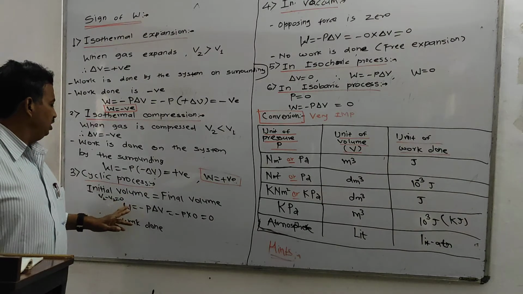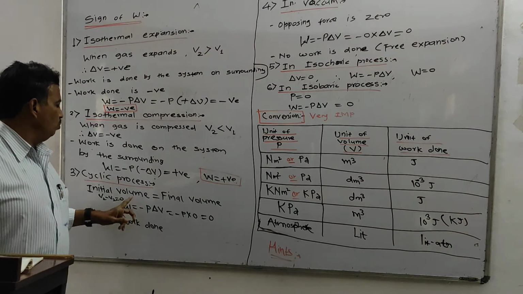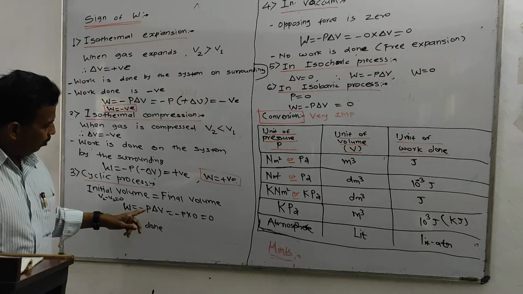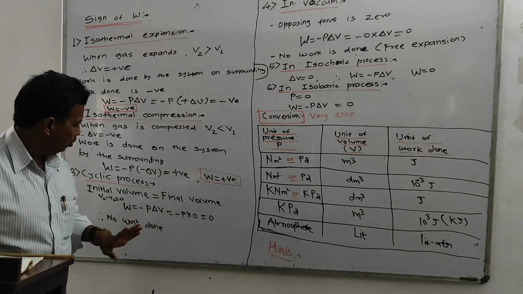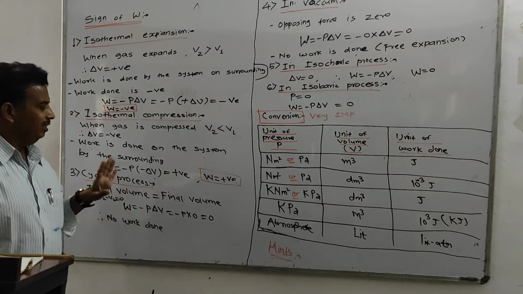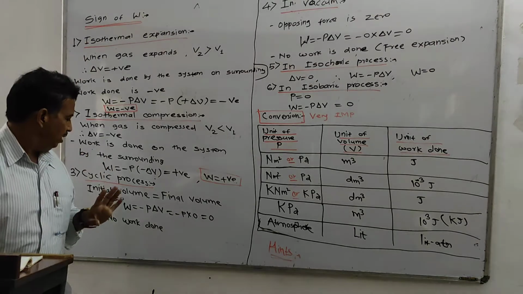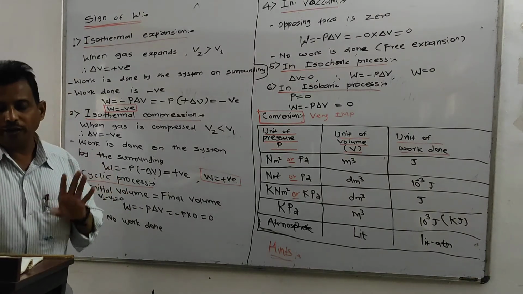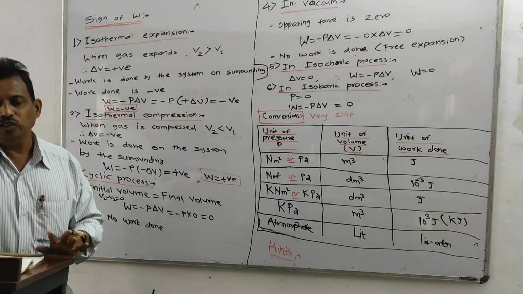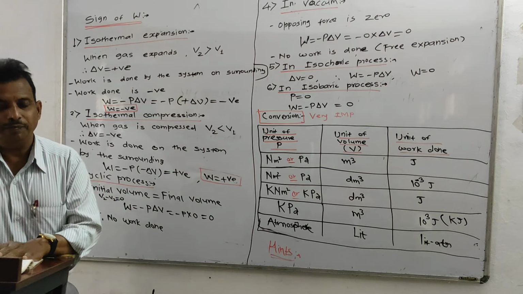Therefore, if you put this in the formula, W is equal to minus P delta V. Therefore, W is equal to minus P into 0, which is equal to 0. So one can say that in the cyclic process, there is no work done, or zero work done.